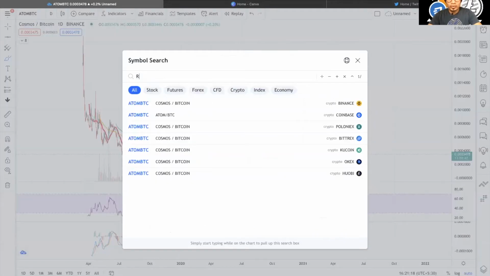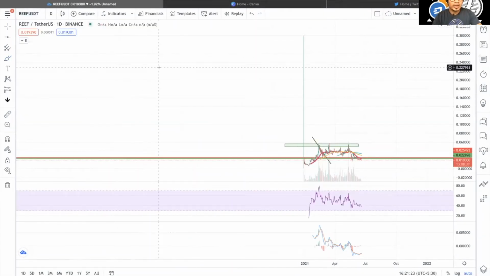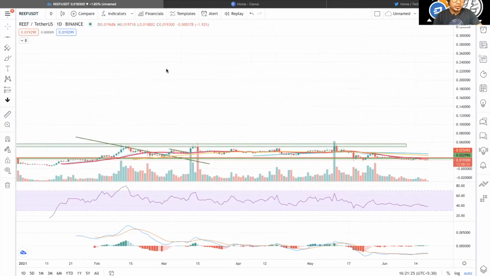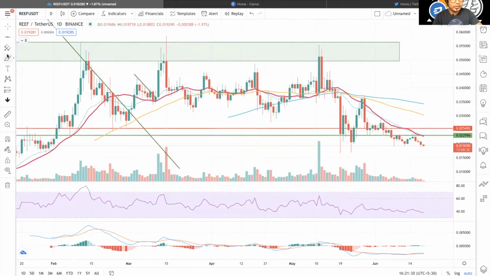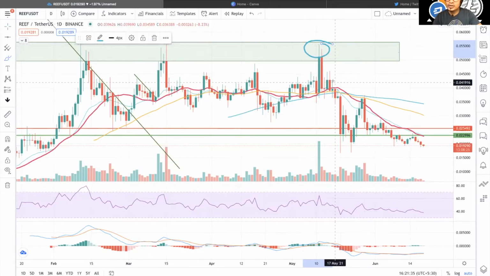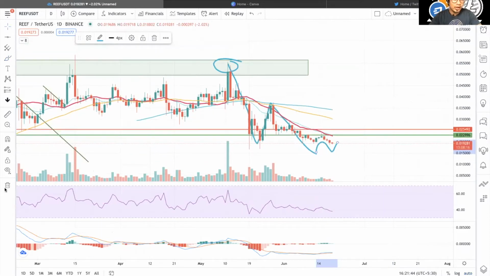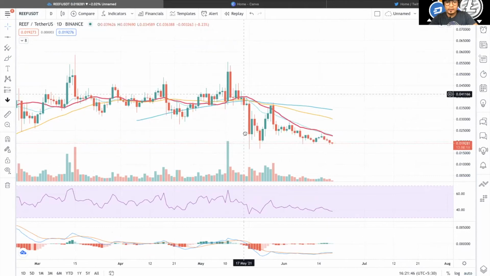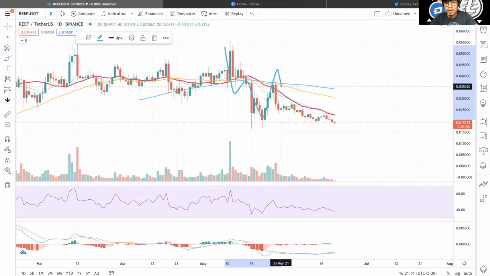So let's move on to Reef USDT. It's a Binance chart, daily chart. The coin is new, so we don't have much to discuss on the chart. It's on a continuous downtrend since it made this local high of 0.055 cents. Crashed, came up, crashed, and the consolidation period is not here yet for Reef. We are trying to create a range bound construction, but it's not able to do that.